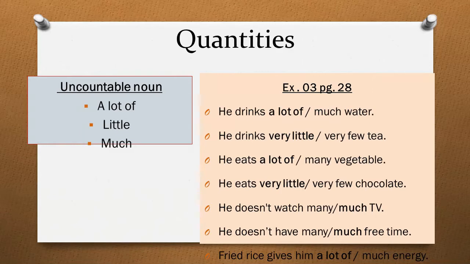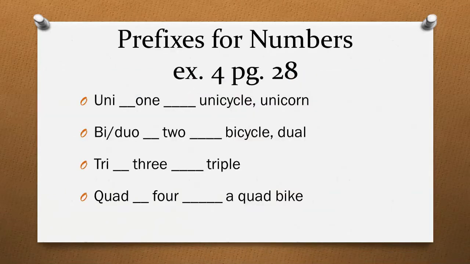The next concept is prefixes for numbers. We have discussed prefixes already. These are the words that we add to different words and they change their meanings. Like we have prefixes for numbers. These prefixes are uni, bi, tri, quad. This tells us numbers.